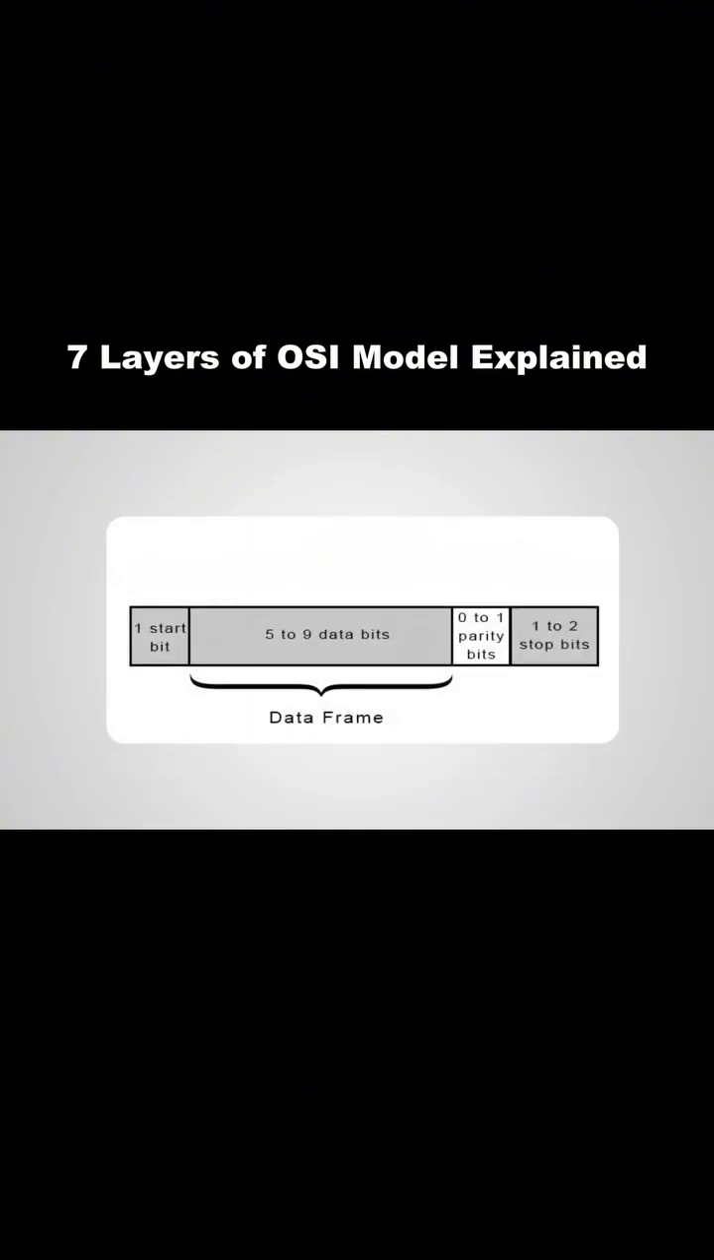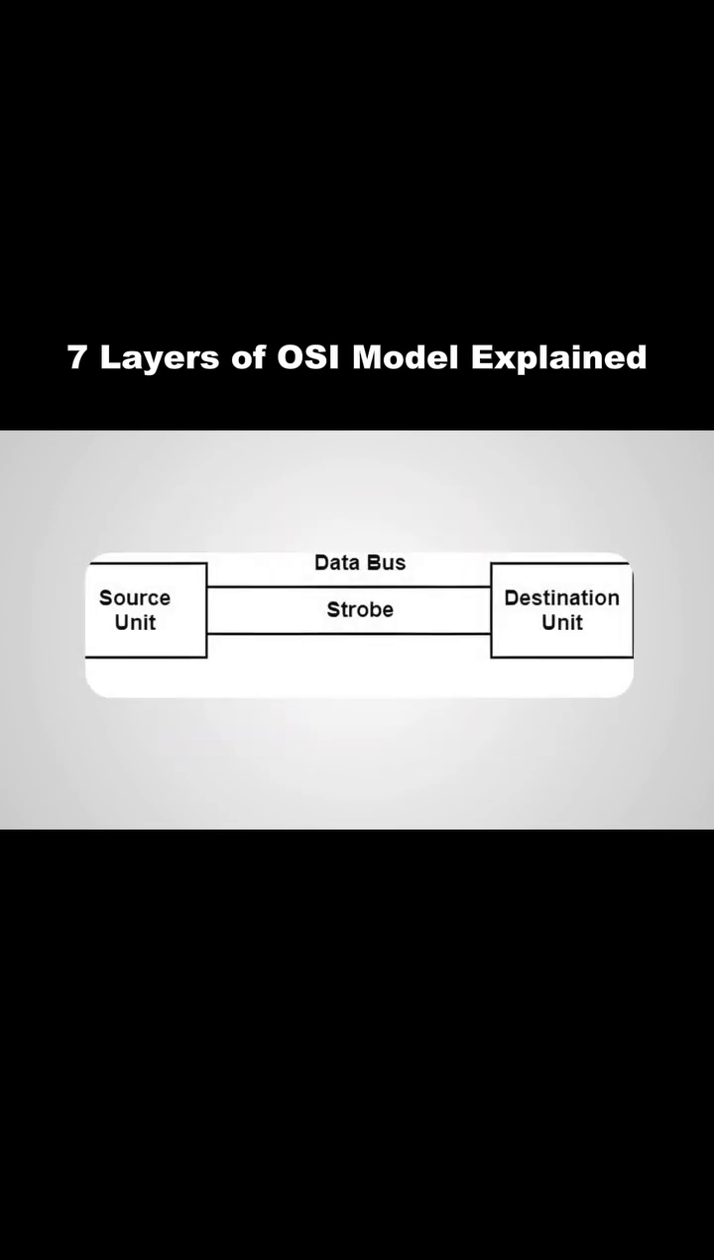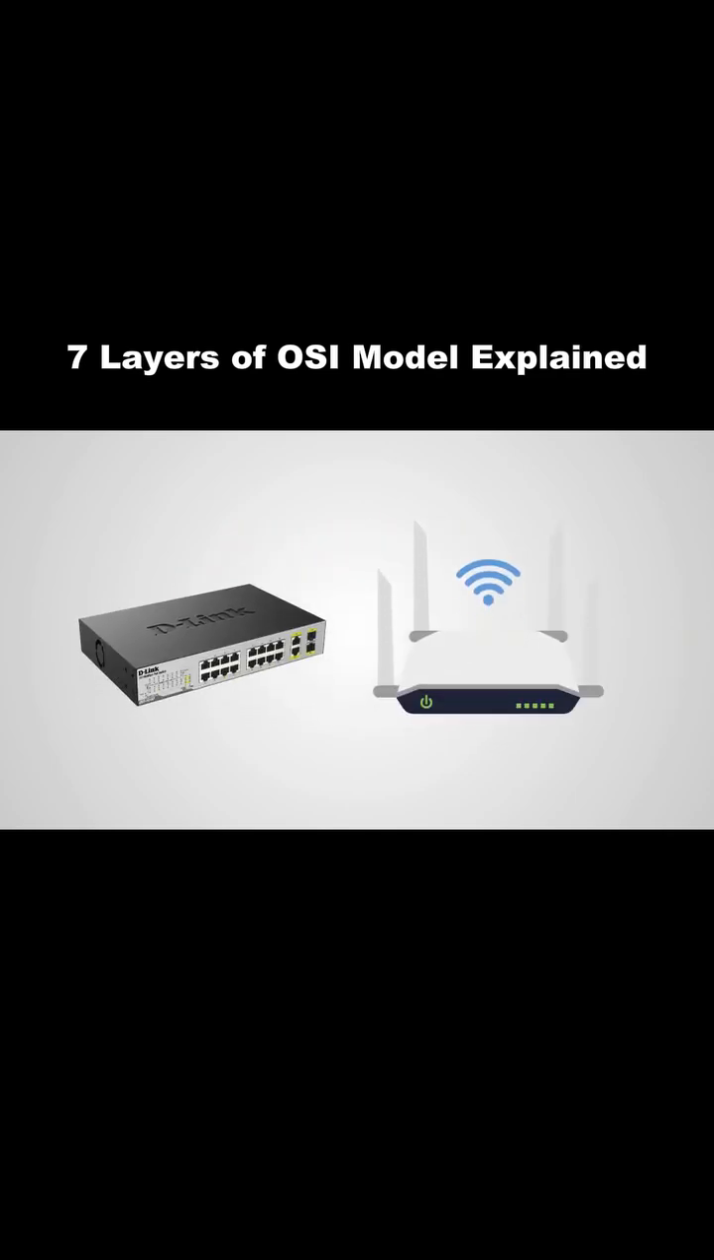The data link layer ensures reliable communication between devices connected to the same local network. It takes the raw bits from the physical layer and organizes them into structures called frames. Each device is identified using a MAC address, allowing data to reach the correct destination within the network. This layer also detects errors and controls how devices share the communication medium to avoid collisions. Technologies like Ethernet switches and Wi-Fi operate here.